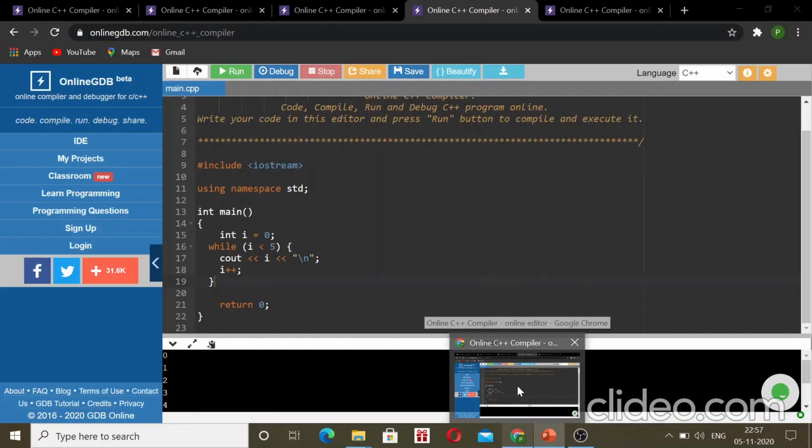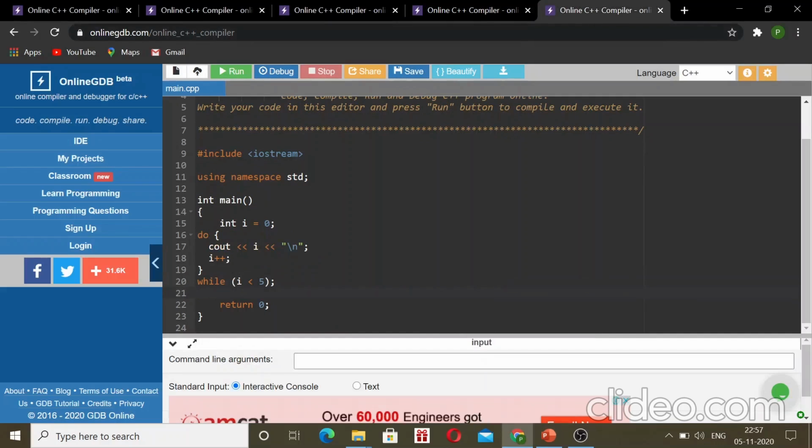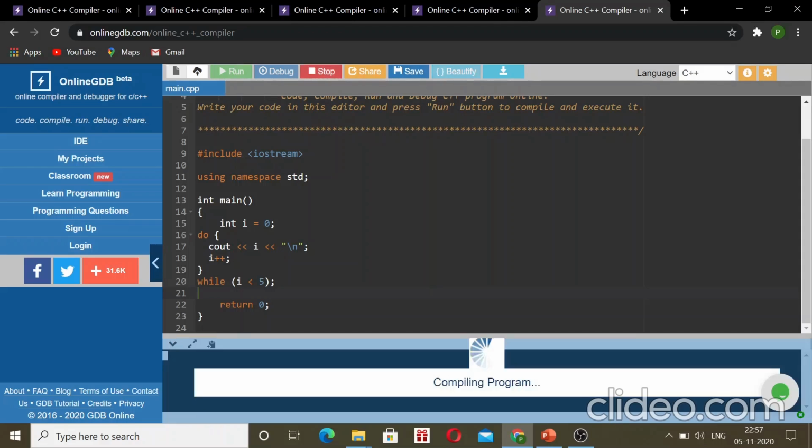Okay, now let us see using the compiler. So int i is equal to 0, then do cout i plus plus. So it will not check here if i is less than 5. So it will execute at least once, and let us see using run.